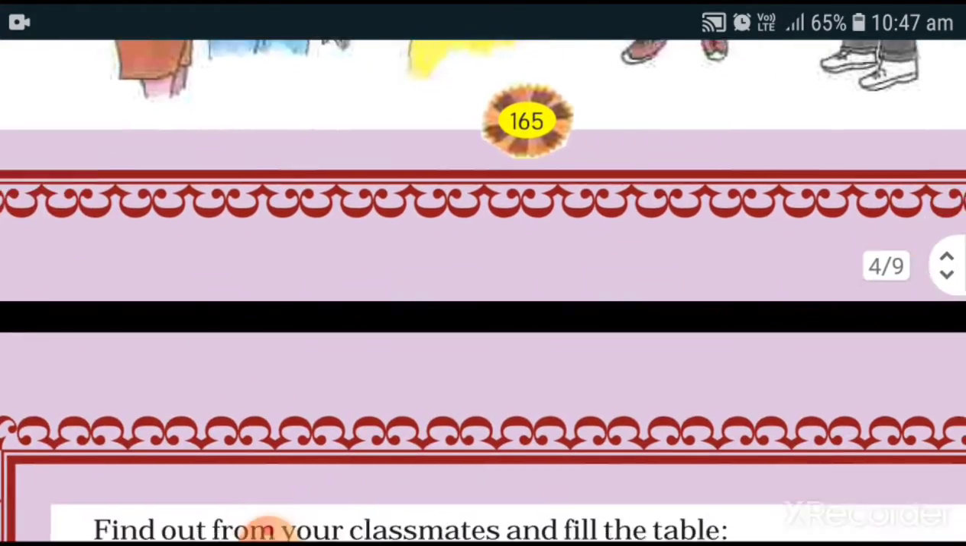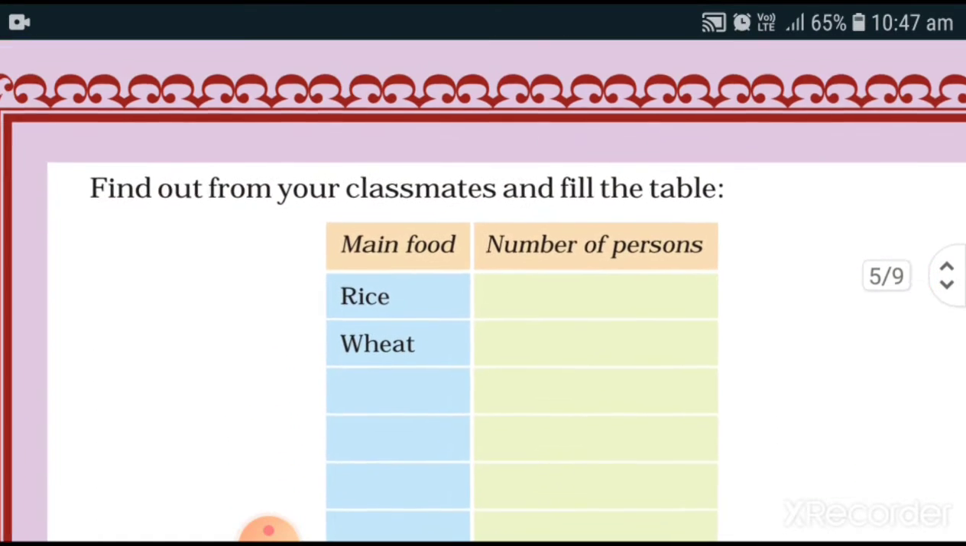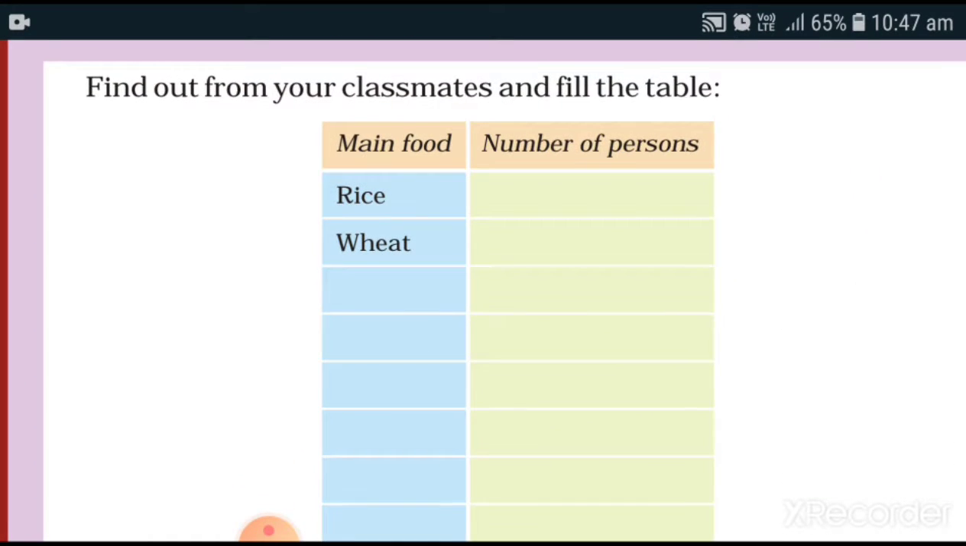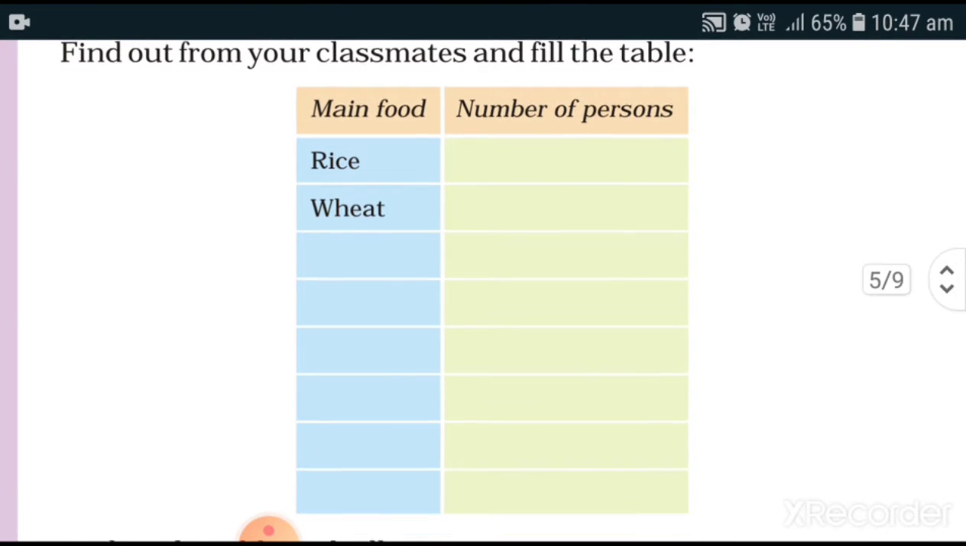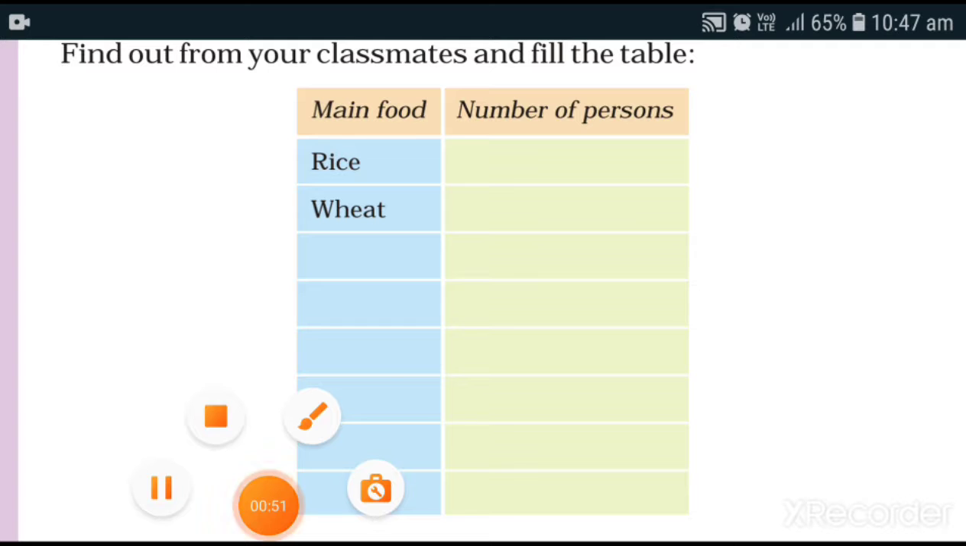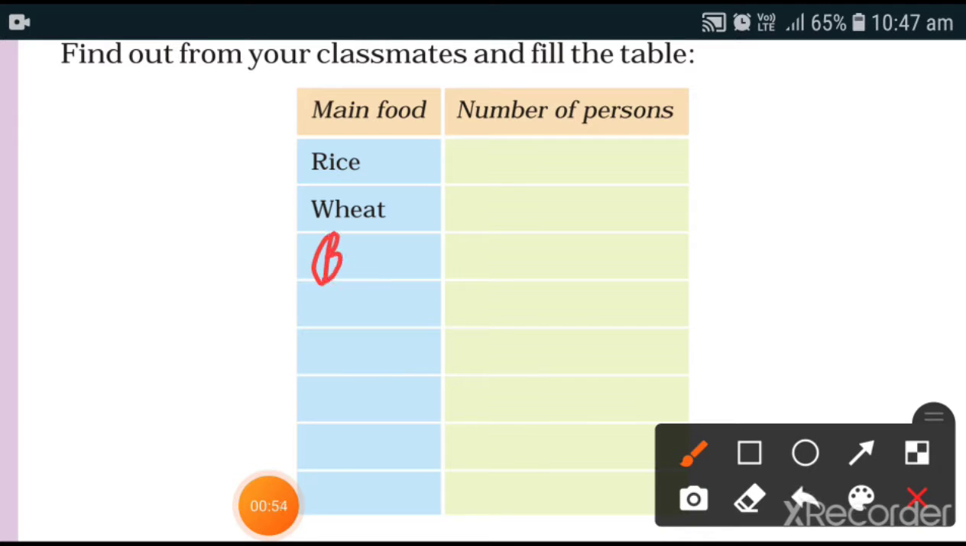Now they are discussing their food items that they take daily in the morning. Here you have to complete this table while writing the different food items. You can write here barley, gram flour also, because the khaman and dhoklas you eat in the morning are made from the gram flour. So you can write it here, and the number of persons. Now how will you write the number of persons? You can take the help of your friends.